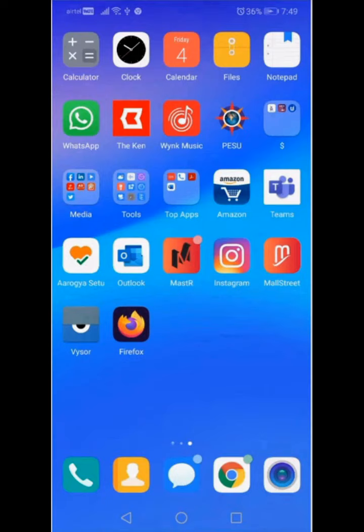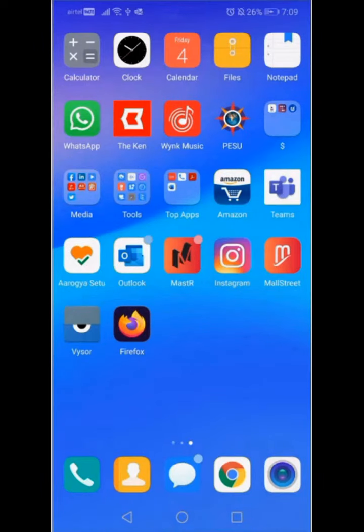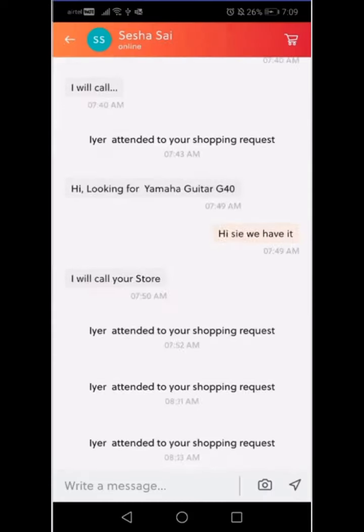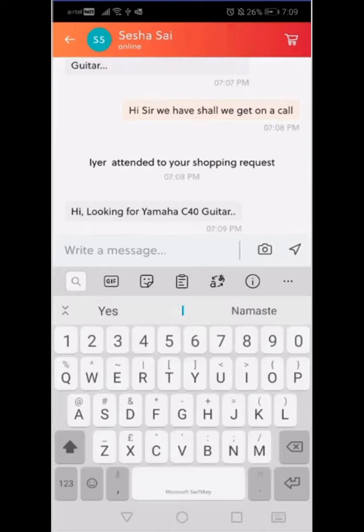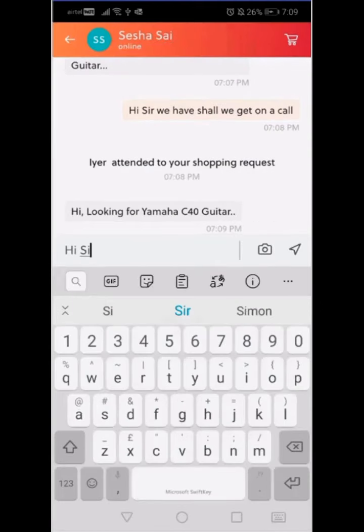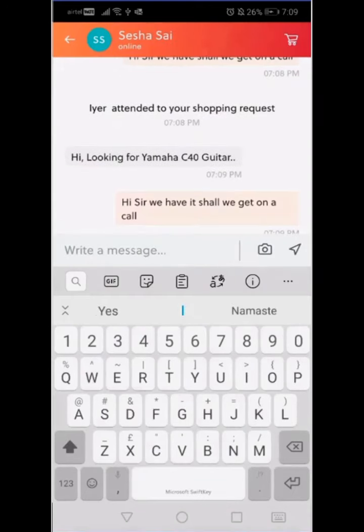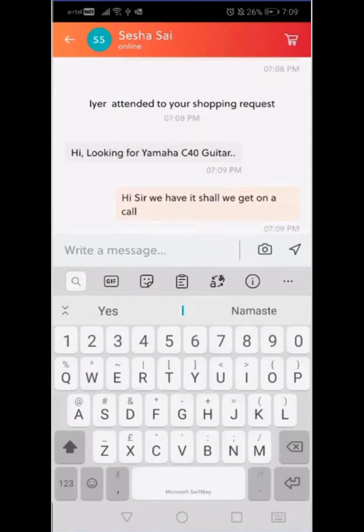Sesha is trying to reach the store to buy a guitar. He'll possibly initiate it through a chat. So Sesha is trying to find out if a Yamaha guitar C40 is available in the store. And Iyer is replying saying that yes, the same is available. Now it is possible that the consumer will initiate a video call because he wants to actually look at the guitar and be convinced that the guitar is what he's looking for.